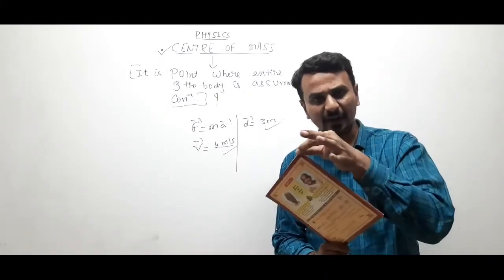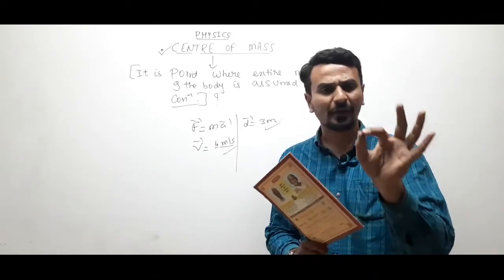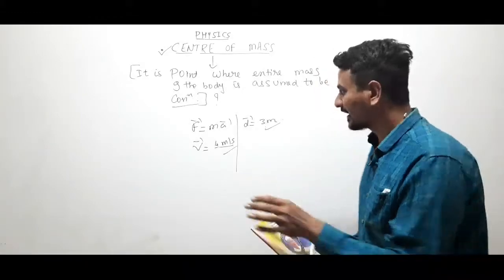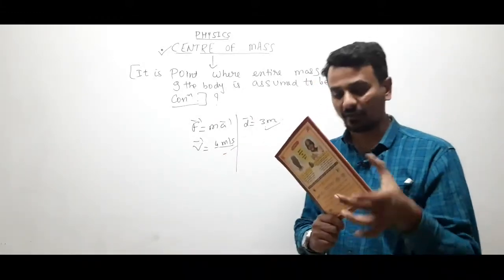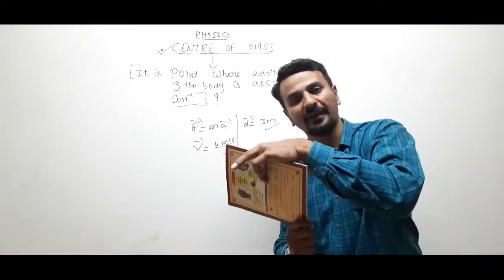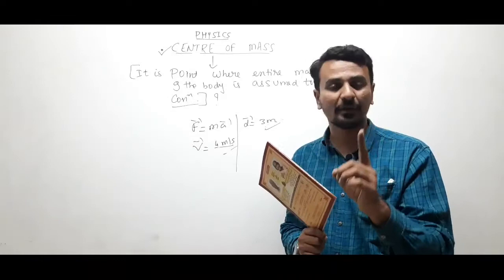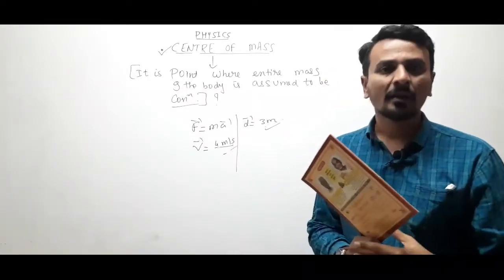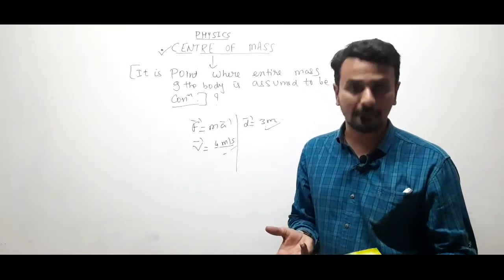Let this particle have a velocity of 5, let this portion have the velocity 3. But if I am writing that the velocity of body is 4 meter per second, that means the center of mass is moving with 4 meter per second. Then the velocity of the body will be considered as 4. Clear? So these are some of the applications of center of mass.